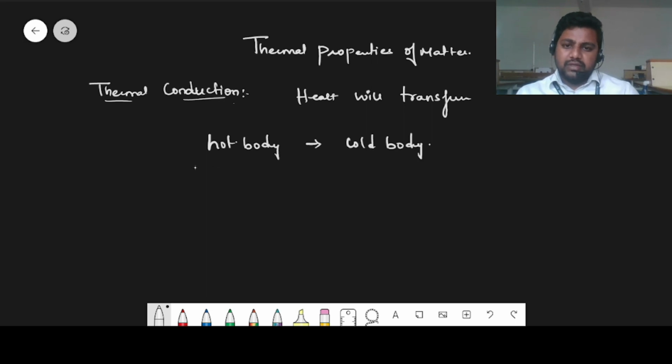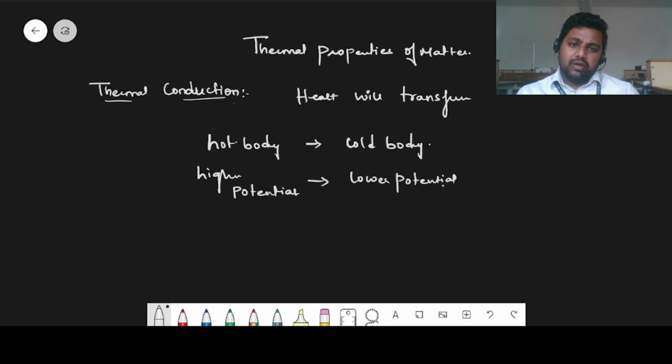We know this because energy always transfers from a higher potential region to a lower potential region.